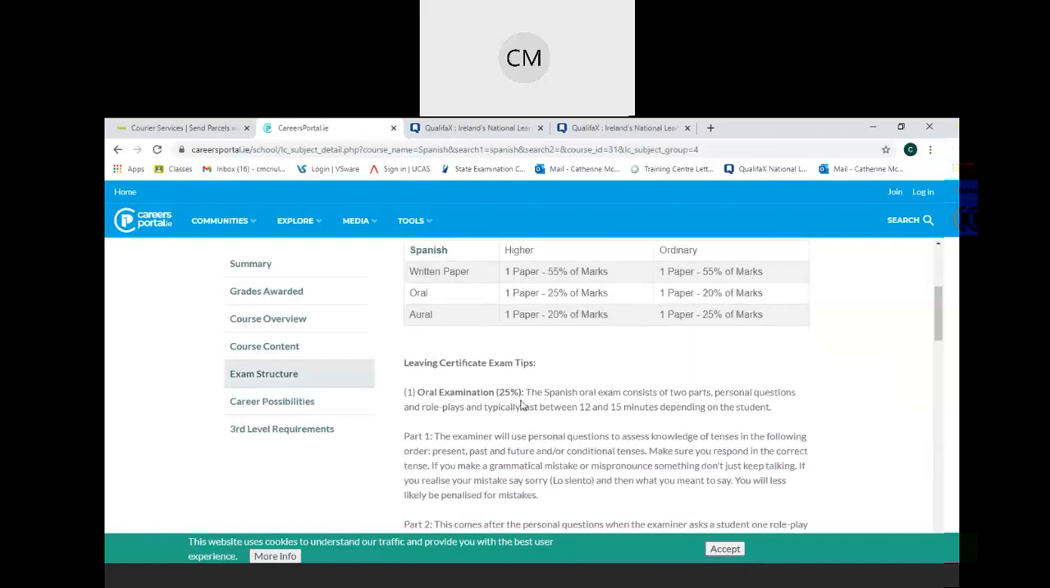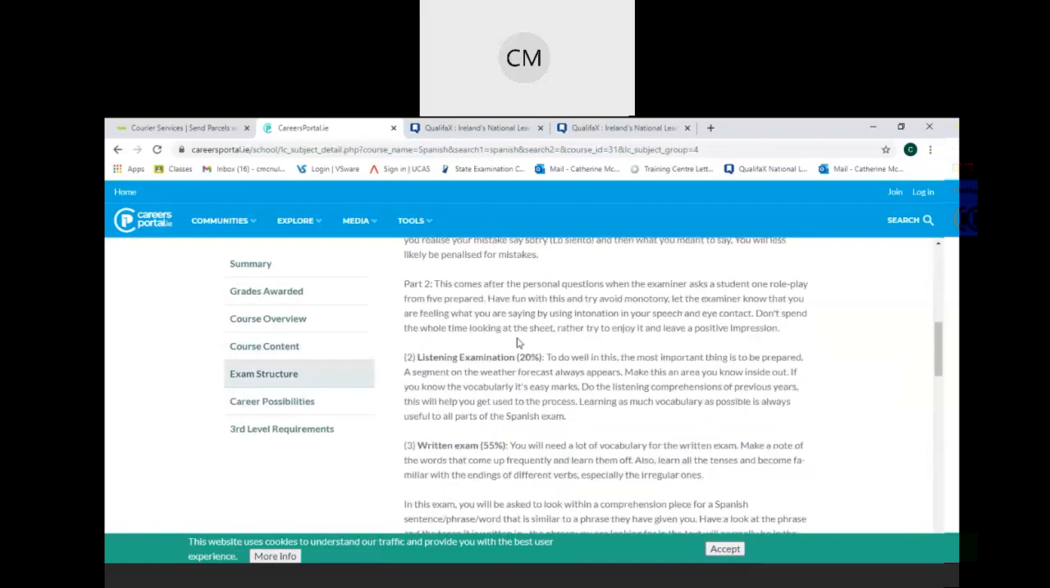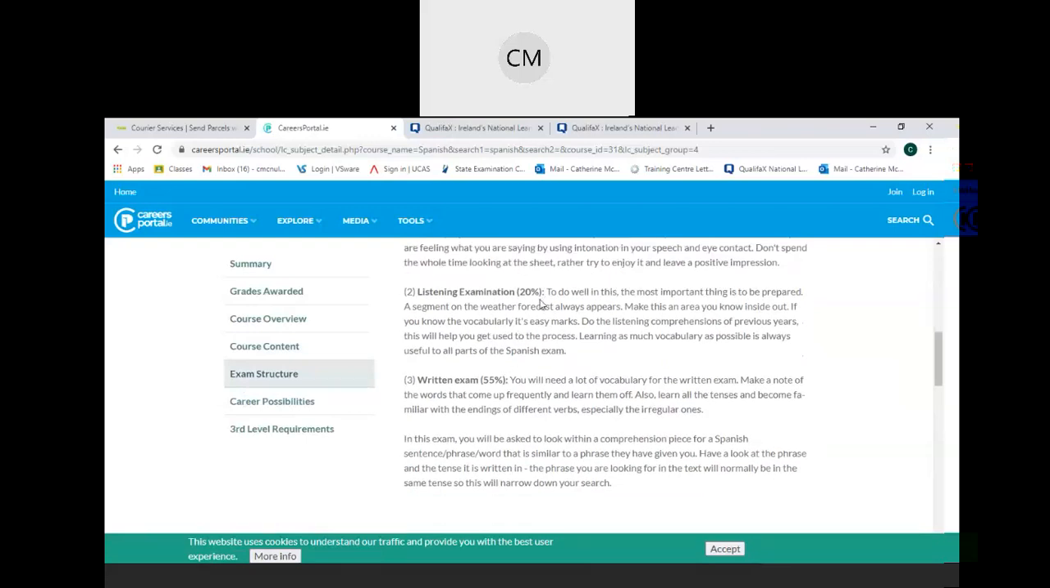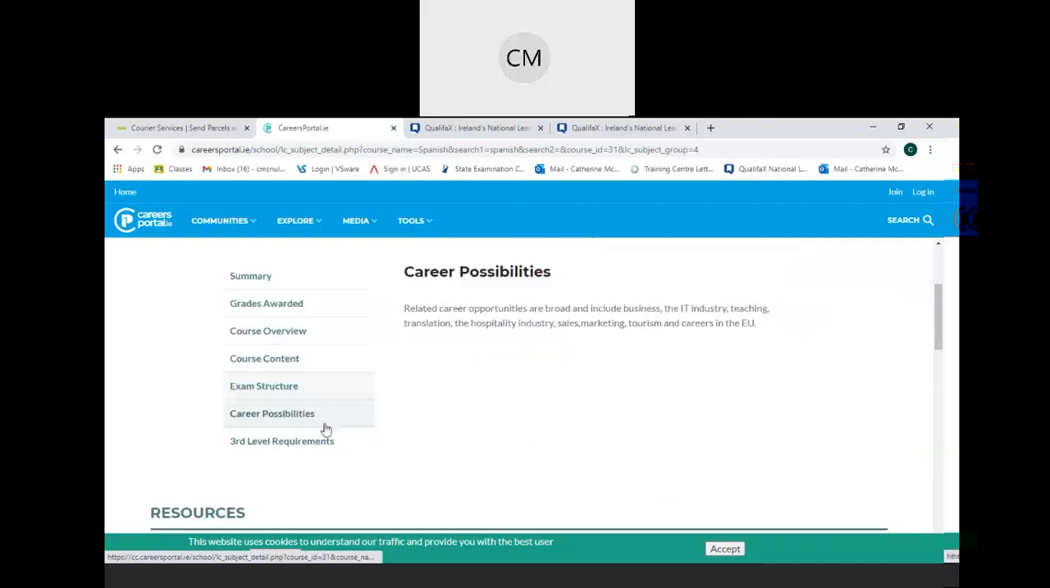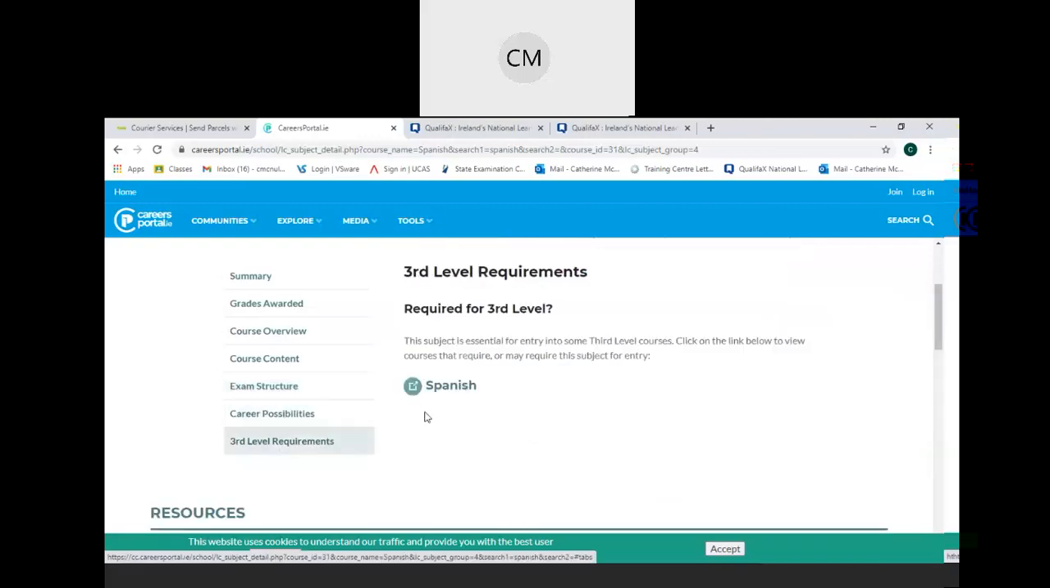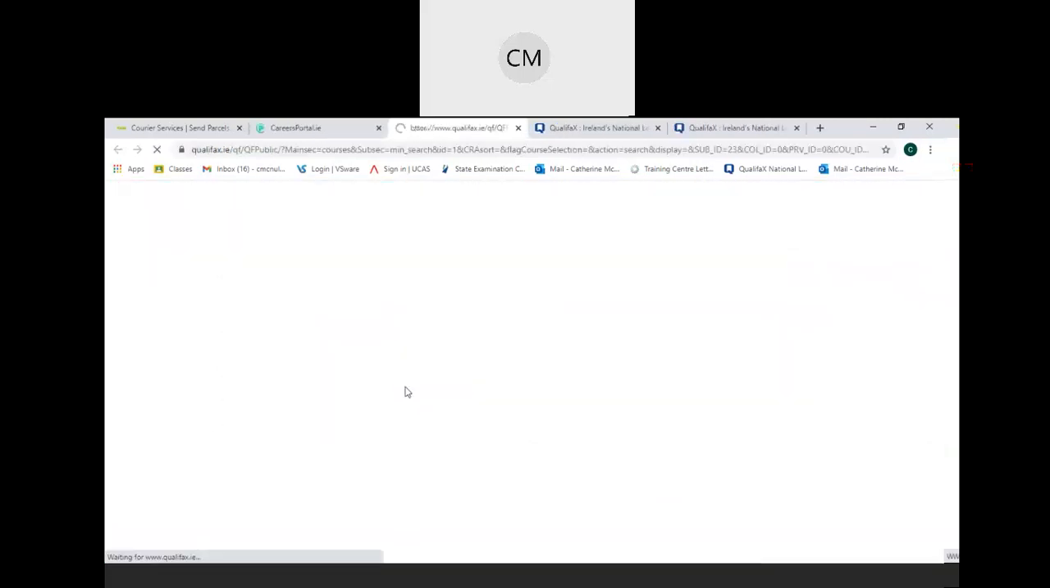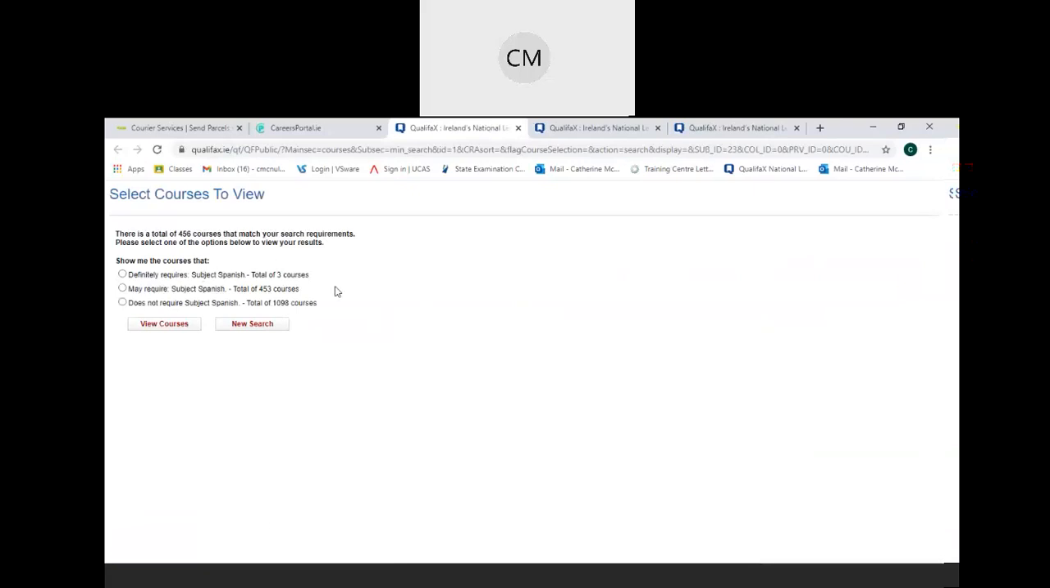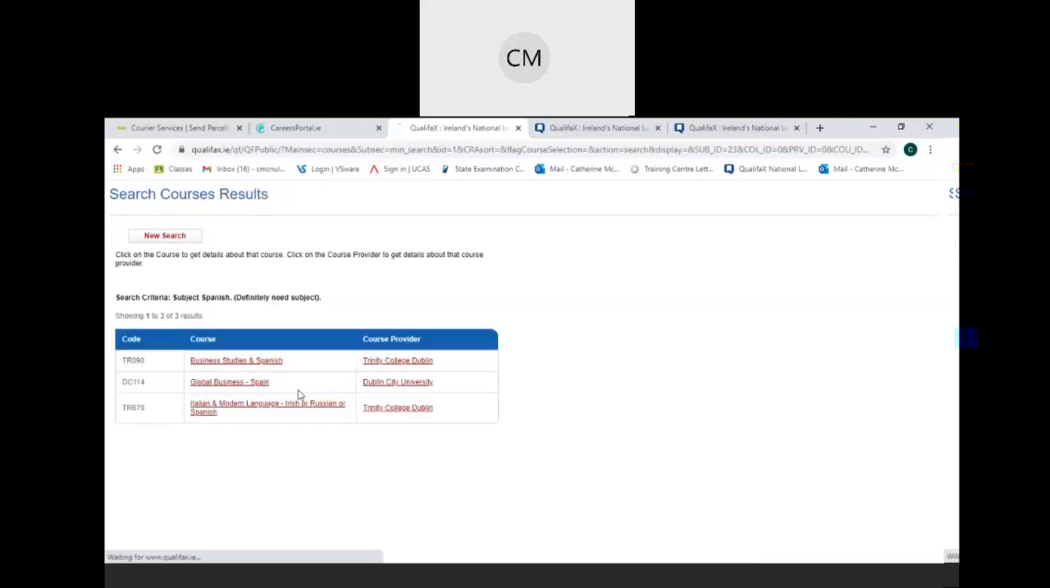So oral exam will be 25%, listening examination 20%, and written exam worth 55%. And then career possibilities and third level requirements, which you will be sort of interested in to see what implications it might have. So there are 3 courses in Ireland which require Spanish.